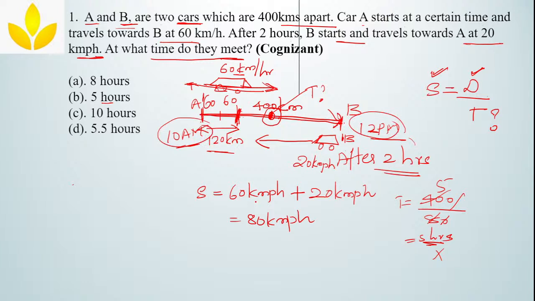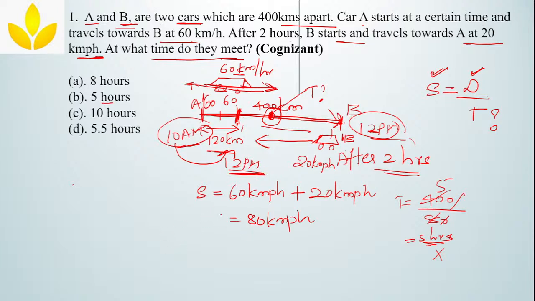That will become a confusion. Clear? So to avoid that, what I am doing, this 10 am car I am making to travel for 2 hours, then it will become 12 pm. Now 12 pm to 12 pm, you know the distance, you know the speed, just substitute here, whatever the value you get, you will add it to this particular value and get a correct answer. Clear? Okay. Now we will do that.